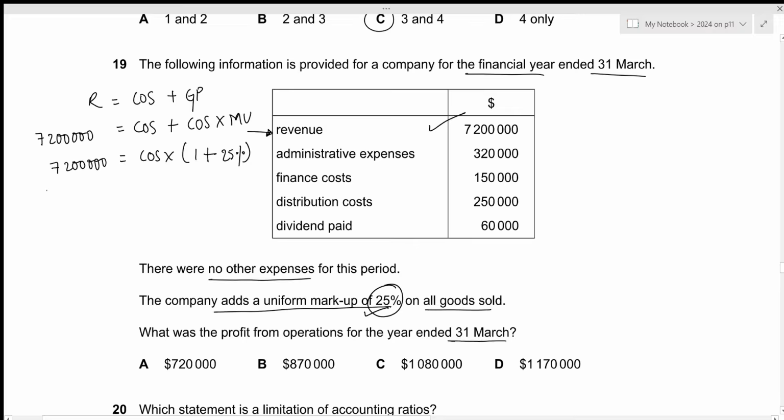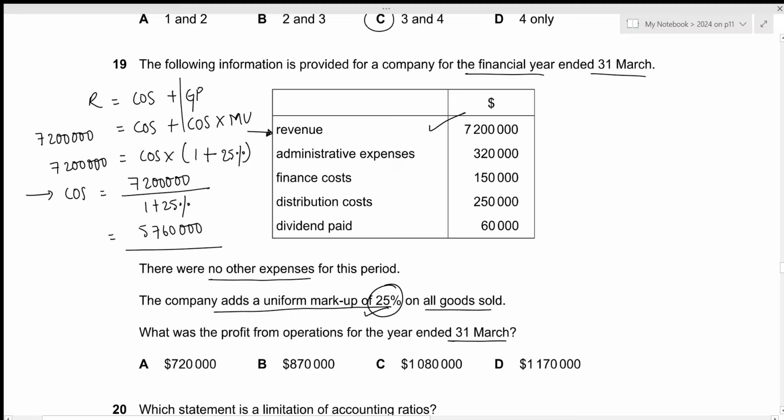Now let's solve this equation. The cost of sales is just going to be 7,200,000 divided by 1 plus 25%. This results in the value of 5,760,000. This is the cost of sales.